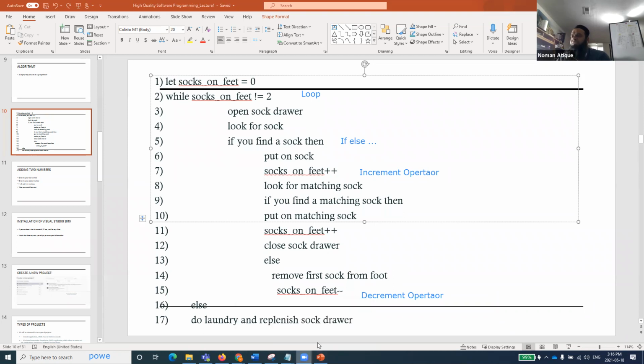So let me ask everyone. One of the students has given a very good explanation of all those things. Now, what I want from you is that you try to look at a few things. Here we are saying let socks on feet is equal to 0. So we are trying to wear the socks, and for that we are writing an algorithm, maybe an algorithm, because I'll let you know whether this is an algorithm or something else. While socks on feet is not equal to 2, and what she said is that this is a loop.